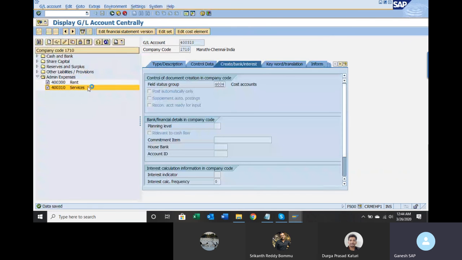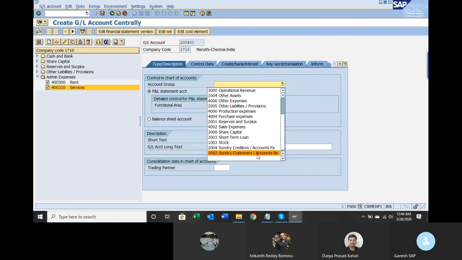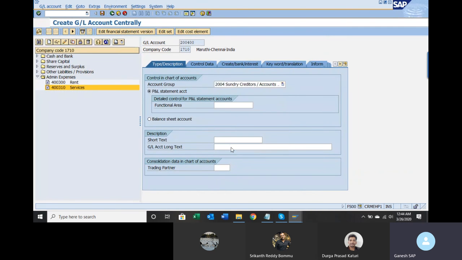Click on create button. Give that GL account. Sundry creditors, accounts payable, balance sheet account, short text, trade payables. You can say trade payable, account payable, sundry creditors.